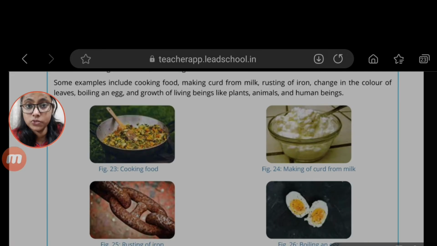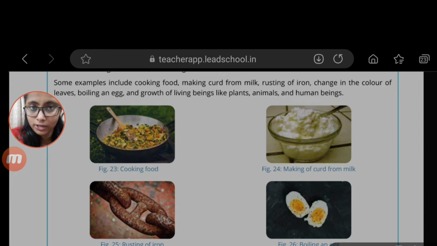So now if I ask you one question, how many of you have Maggi as your favorite dish, or the omelette or the boiled egg? Many of you will tell me, ma'am, I like Maggi, I like noodles, I like omelette. Why am I asking this? Because whenever we are cooking Maggi, making noodles, making an omelette, or boiling an egg, now first you think about that.